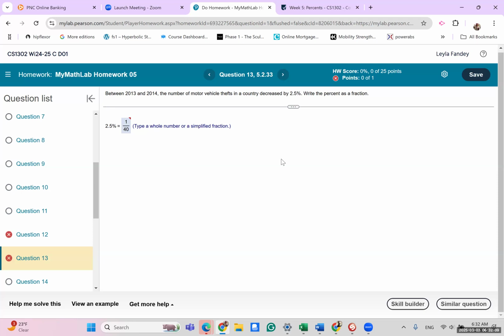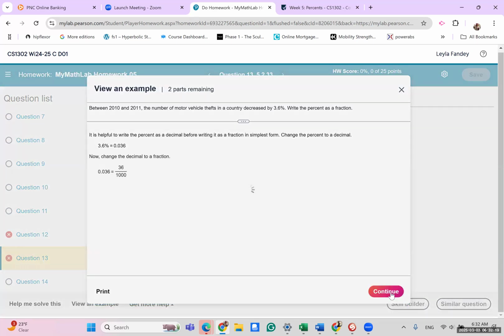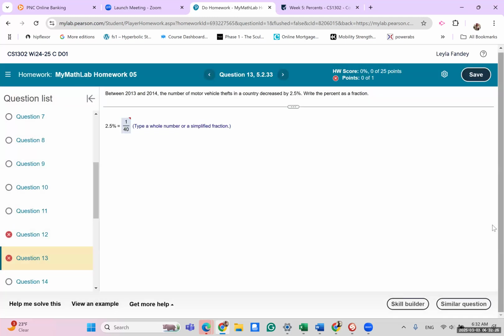The easiest way to do it is to look at how they solve an example. They change it into a decimal, then write it as a fraction, then simplify it. So we're going to do the same thing. We're going to write 2.5% as a decimal, which we did on the last page. I'm going to move the decimal point 2 places to the left. So this is really 0.025.